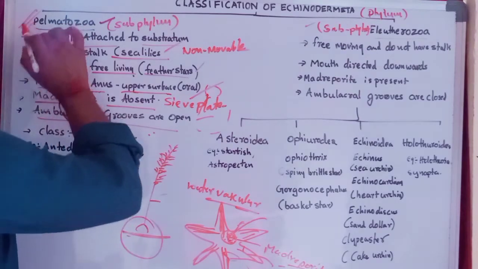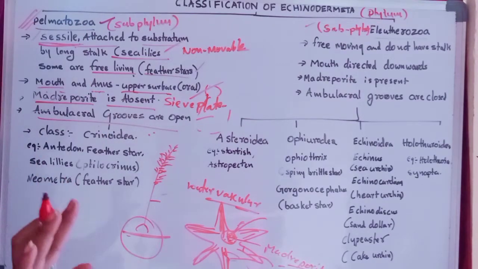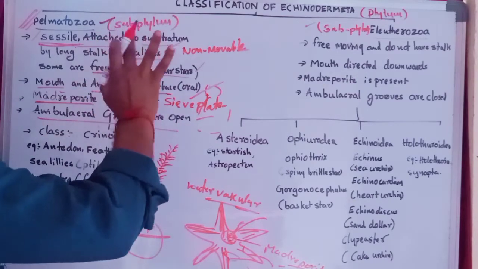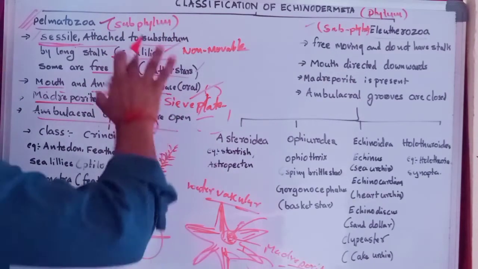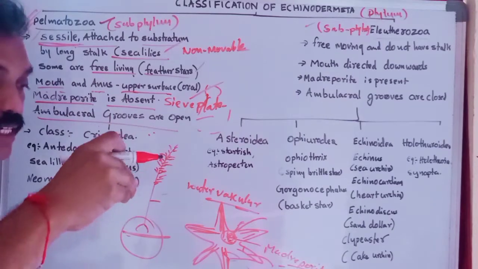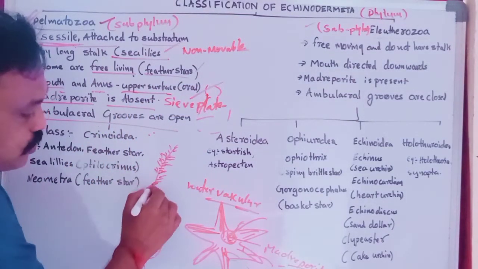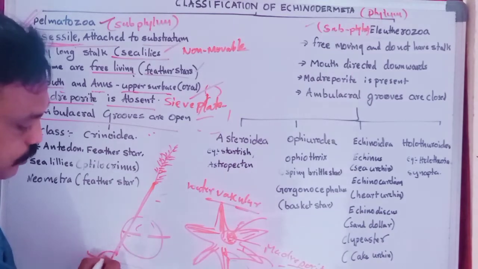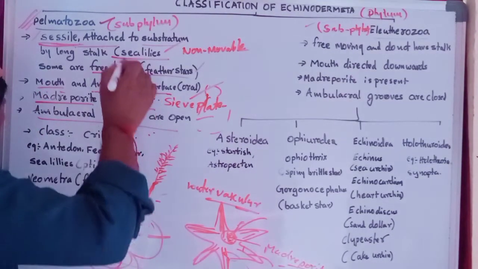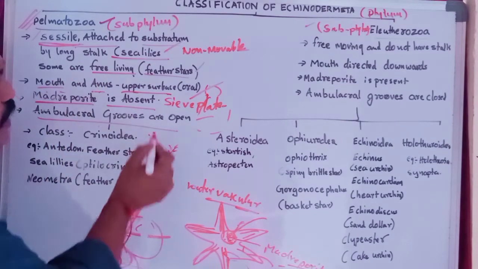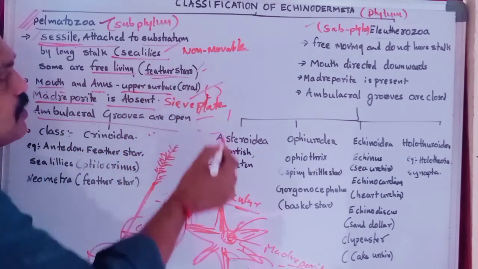Okay, these are the characteristics of Palmatozoa. Mostly Palmatozoan organisms are sessile, attached with a stalk-like structure to the substratum, and very few are free-living, the feather stars.